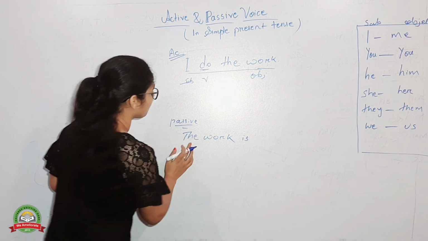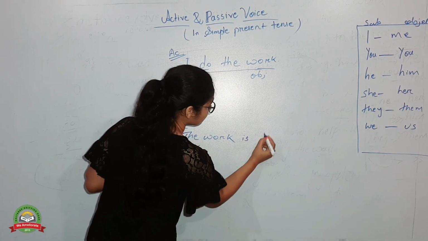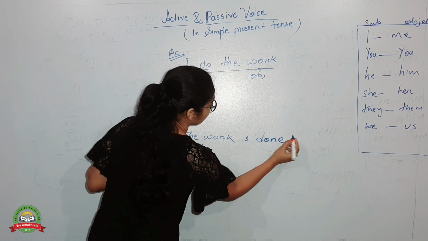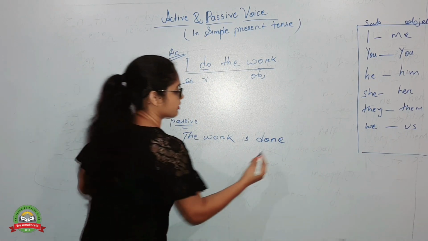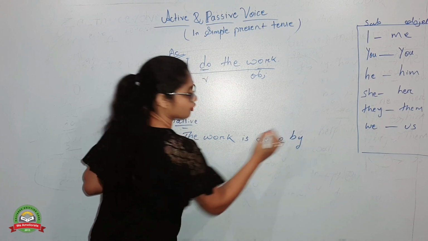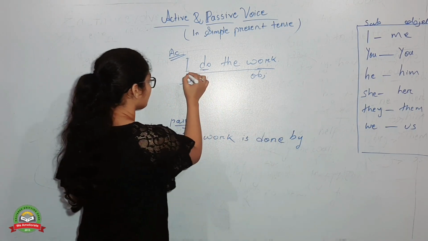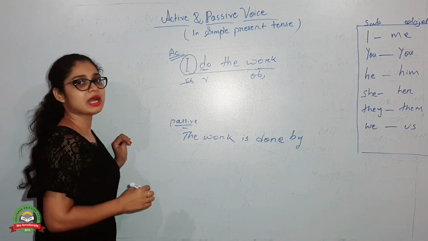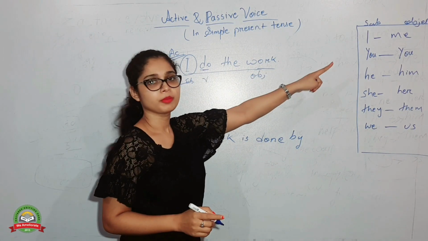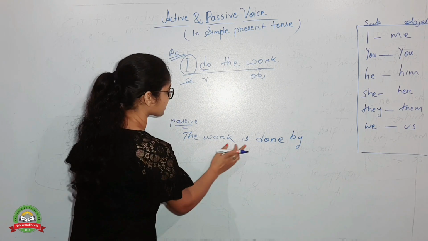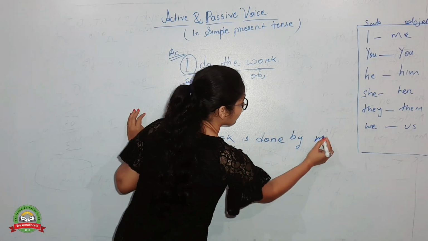Done. The work is done. You have to use by when you are changing the sentence into passive voice. The work is done by. What is the subject here? I. It will be changed into me. The work is done by me.